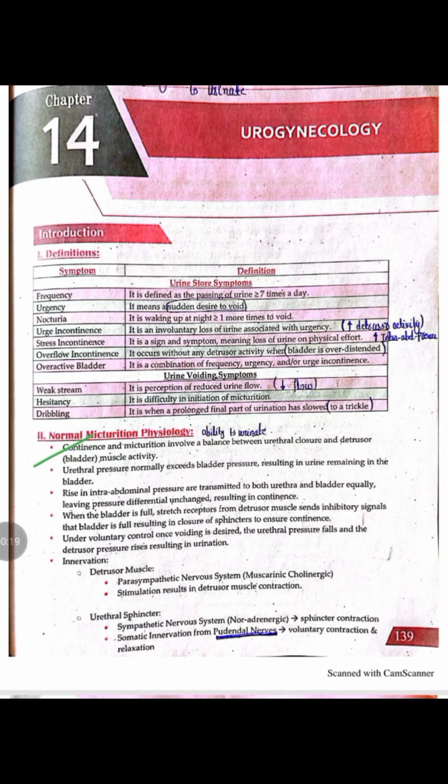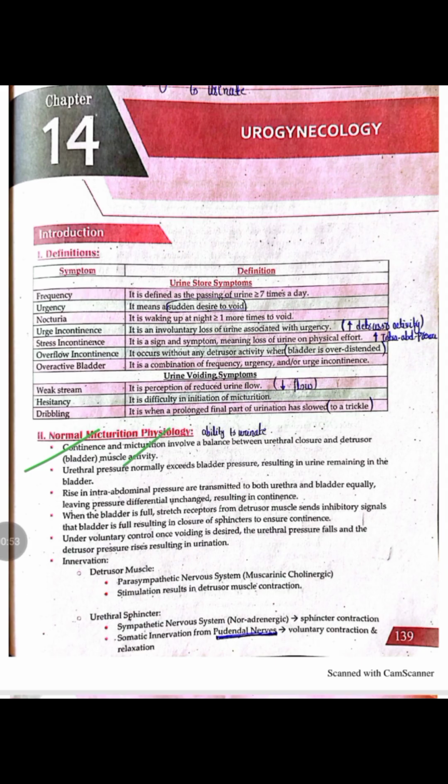The physiology of continence is that during continence there is activation of the sympathetic nervous system, and the sympathetic nervous system causes relaxation of the detrusor muscle, and similarly it also causes a constriction of the internal sphincter and the pudendal nerve controls the external sphincter, and hence the external and internal sphincter remain contracted, and the urine is held in the bladder. And this is the normal physiology of continence.